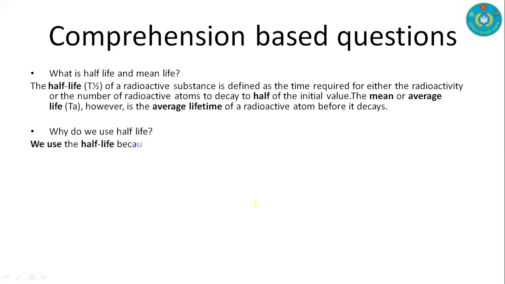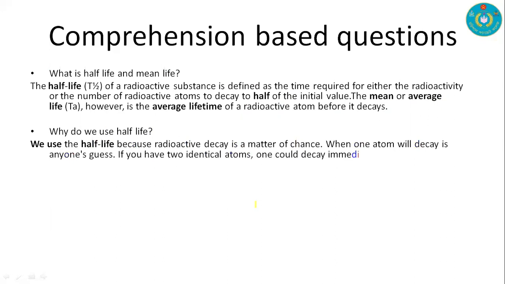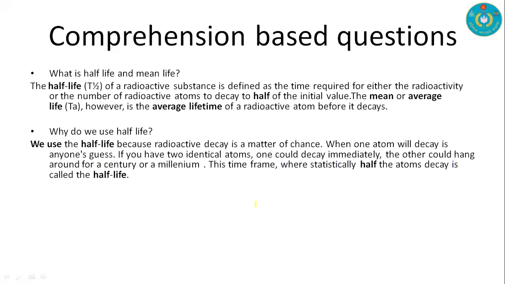And why do we use half-life? Because radioactive decay is a matter of chance. When one atom will decay is anyone's guess. If you have two identical atoms, one could decay immediately, and the other could hang around for a century or a millennium. This time frame where statistically half of the atoms decay is called the half-life. The line is important here: statistically, half of the atoms decay is called the half-life.